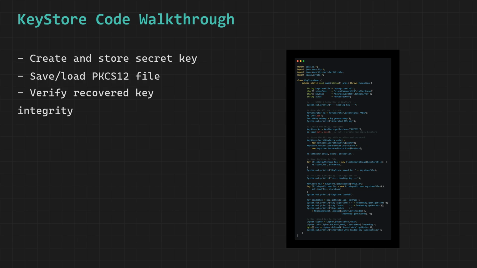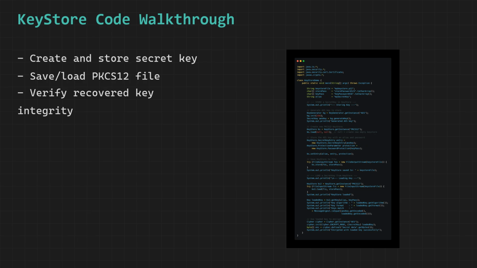We use messagedigest.isEqual to perform a byte-level comparison between the raw byte array of the original AES key that we generated at the beginning and the raw byte array of the key that we just retrieved from the loaded key store, and when these two byte arrays are found to be identical and perfectly matching, it provides definitive and conclusive proof that the key survived the entire store and load cycle completely intact without any corruption, modification, or loss of any bytes whatsoever.